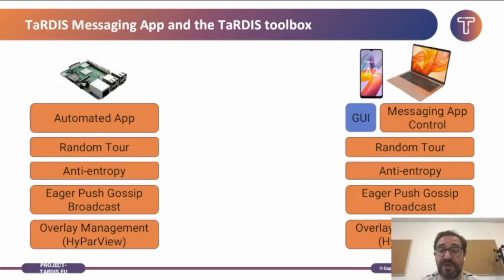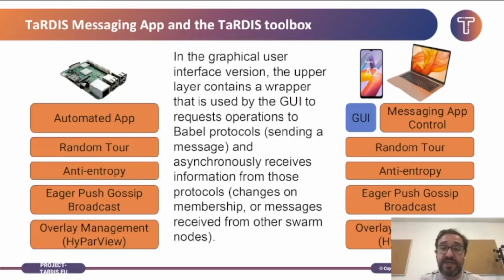In the case of the laptop and the Android devices, there is a component called the messaging app control that acts more or less like a library and exposes the functionality of the different protocols to a graphical component, which is different between the Android devices and the laptop. This messaging app control can, for instance, provide asynchronous information to the graphical interface, such as the messages that were received or information about changes in the neighborhood of a node.